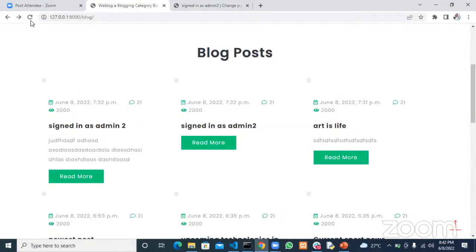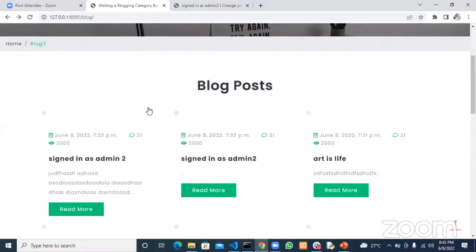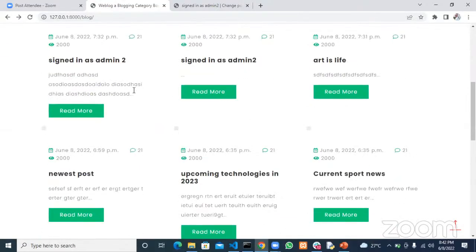Now if I refresh this, you see that it grabs the first 150 characters and then attaches dot dot dot. It happens that these other ones were not up to 150 characters, so it just dropped the actual characters and then attached dot dot dot.